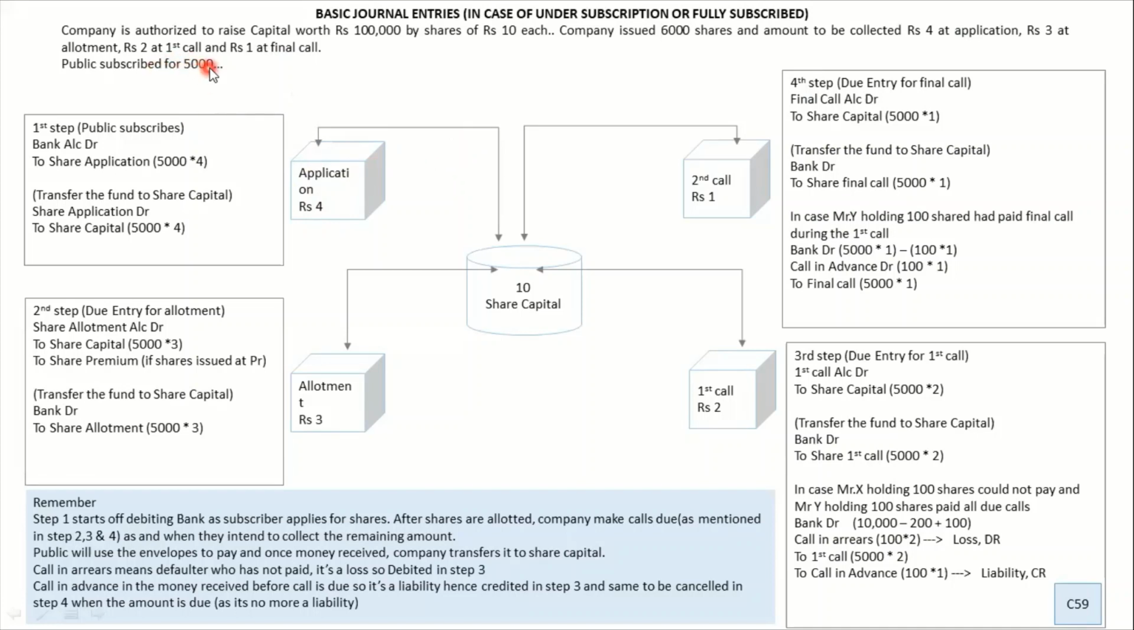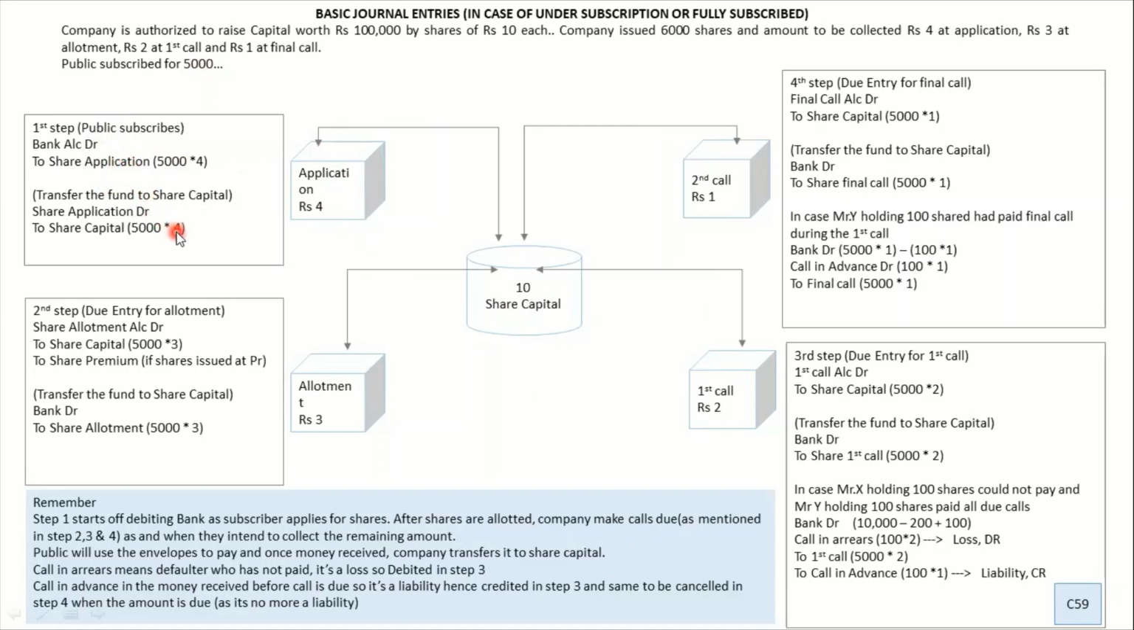So if there are 5,000 subscribers, they all will do the same. So the first entry would be bank account debit to share application. This is the envelope you are using, share application. So it is 5,000 into 4. Now once the company gets this money, what will the company do? They will put that money in the share capital. This 10 rupees is what share capital is. And how you are collecting this 10 rupees? Using all these envelopes. So this is the first entry.